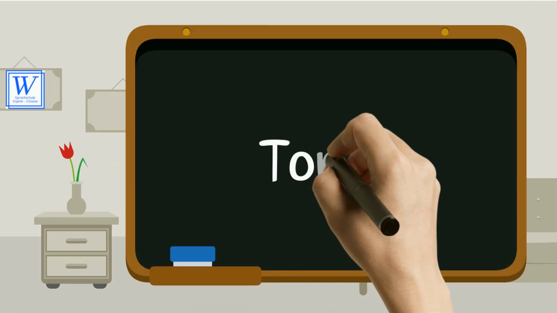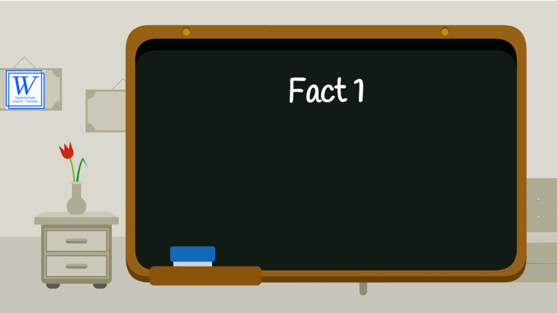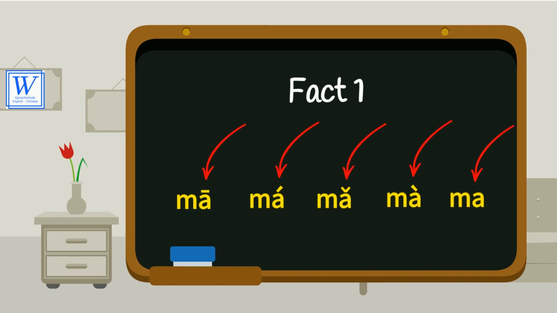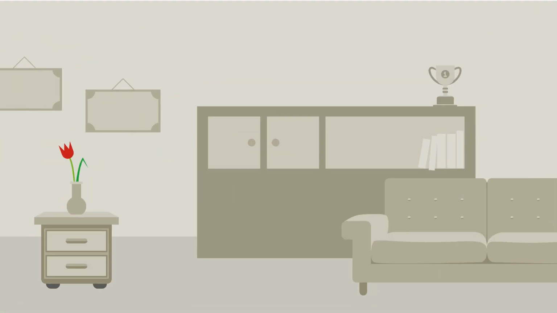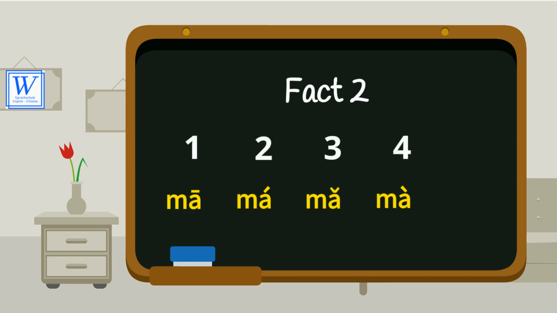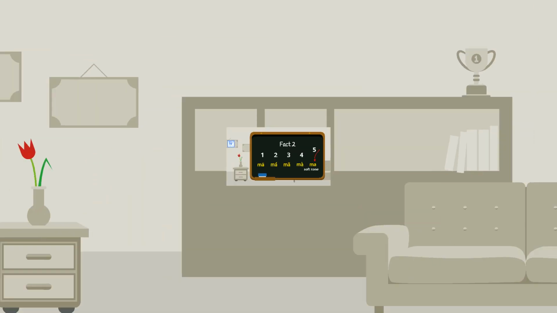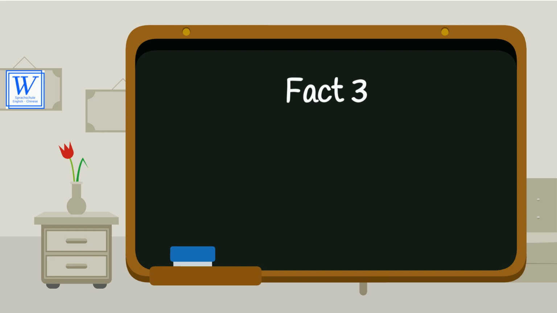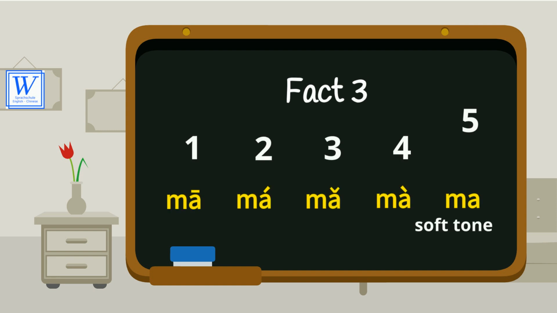Tones. Fact 1. When you see the symbol of the tones, you know how the words are going to sound. Fact 2. There are only 4 tone symbols. The 5th tone is a soft tone. It has no symbol. Fact 3. The tone symbols are always written on top of the vowels.